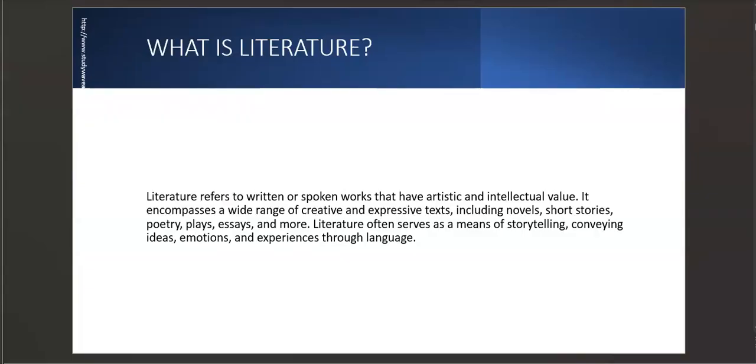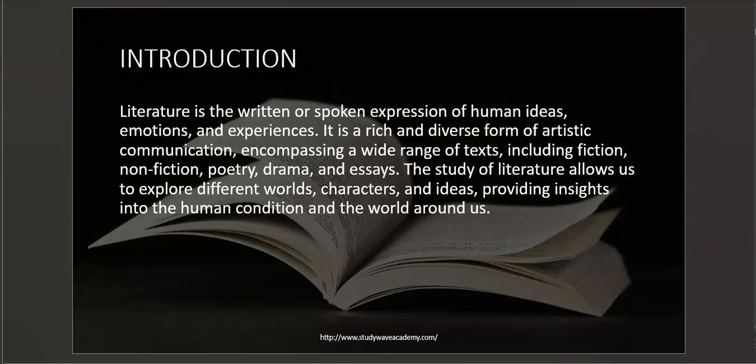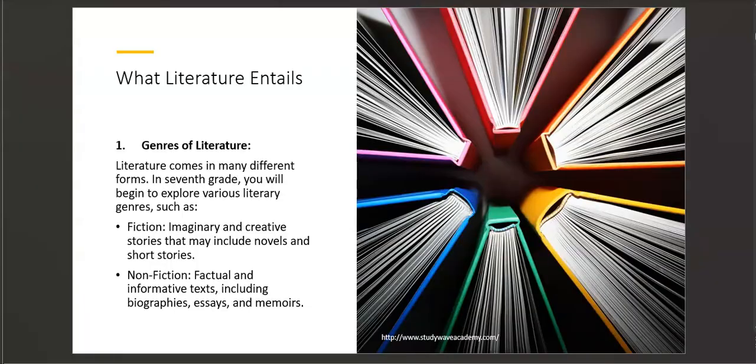So we looked at what literature is, and I told you it is any spoken or written work that is presented artistically or in an intellectual manner. I introduced you to literature and all forms of literature: fiction, non-fiction, poetry, drama, and we were able to understand that. Then I took you through the different genres of literature, and I told you genres are just the types of literature, different categories of literature. And I told you we have various genres.